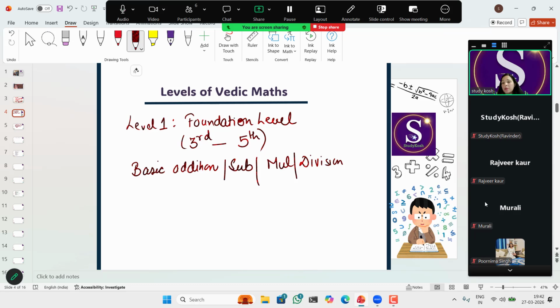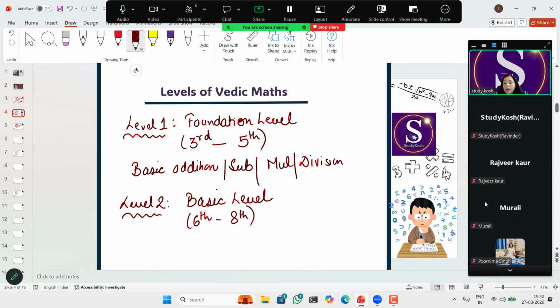Level 2 is the basic level. Here we'll take students from 6th standard to 8th standard, right? So here the numbers are a little advanced. Like if we are doing the addition of two-digit numbers or multiplication of two-digit numbers, here we will increase the digits. Here we'll follow the same sutra, but the numbers will increase.